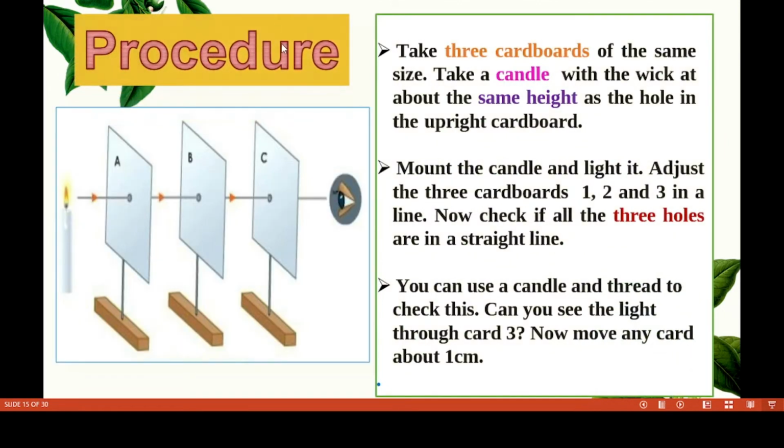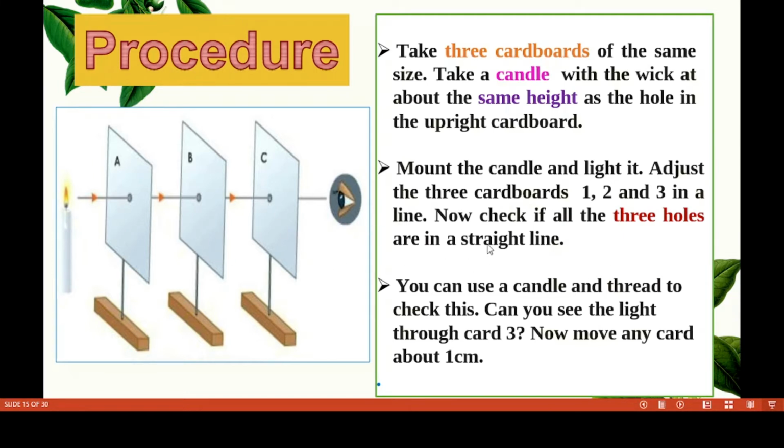Here is the procedure. Take 3 cardboards of the same size. Take a candle and light it, with the wick at about the same height as the hole in the upright cardboard. The cardboard should be upright, and you keep the candle upright too, and put the holes. Mount the candle and light it. Adjust the 3 cardboards 1, 2 and 3 in a line.